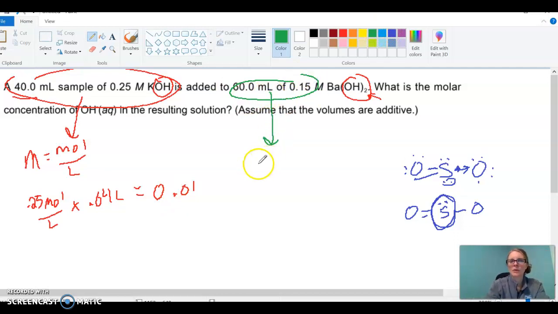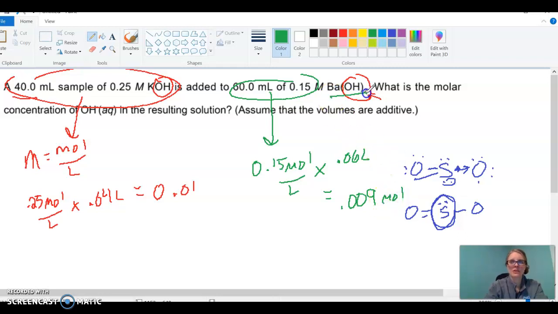Then if I want to look at how many OHs are here, I've got 0.15 molar, that's 0.15 moles per liter, and I happen to be putting in 60 mils, or 0.06 liters. So if I do that math, 0.009. I screwed up my zeros on that one too. You might have done that too. So that's how many moles I have of BaOH2. Now that's not how many moles of OH I have, because for every one of these I have 2 OHs. So I have to multiply this by 2 actually.